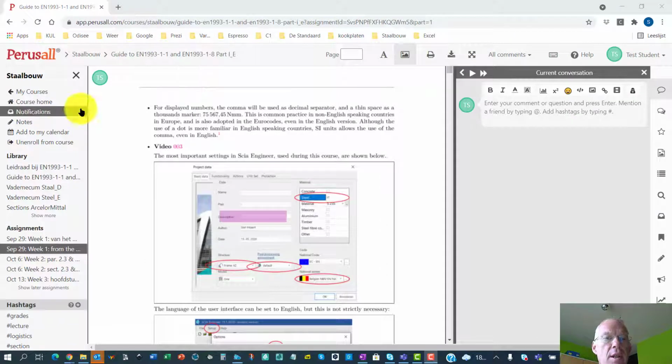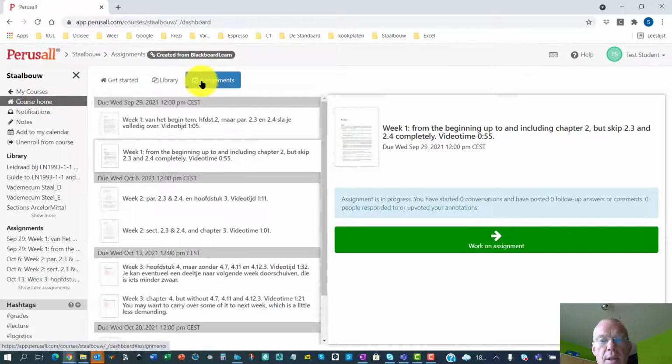Now you will see that these assignments are arranged on a week-by-week basis. How does it work? Well, for instance, in your schedule that you got from the university, for this course, you will probably see every week 2 moments. The first one will be an online moment, let's say on Wednesday, and the second one will be an on-campus moment, for instance on Friday.